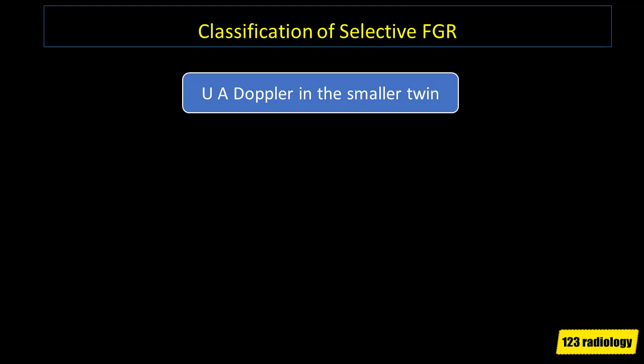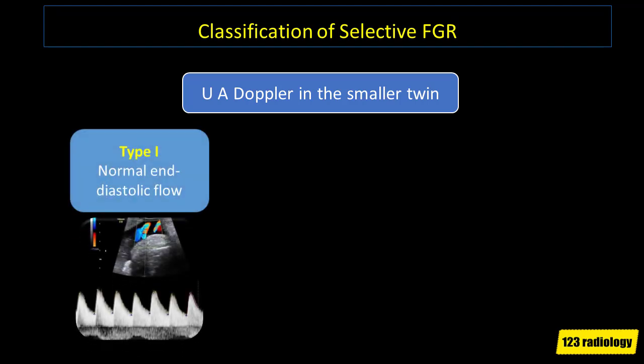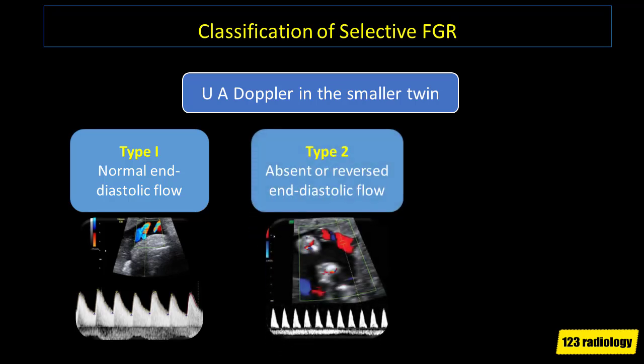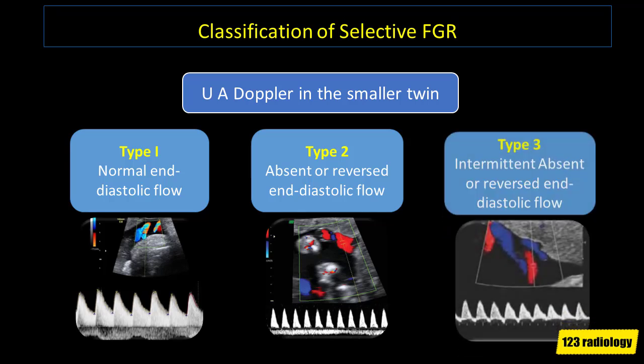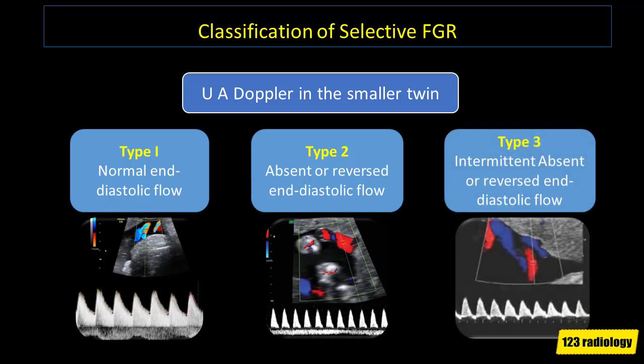Once the diagnosis of selective fetal growth restriction is established in monochorionic twins, umbilical artery Doppler findings in the smaller twin are used for further classification. In type 1, there is normal end-diastolic flow in the umbilical artery. In type 2, the end-diastolic flow is absent or reversed. And in type 3, the end-diastolic flow is intermittently absent or reversed. And this flow is also called cyclical flow.